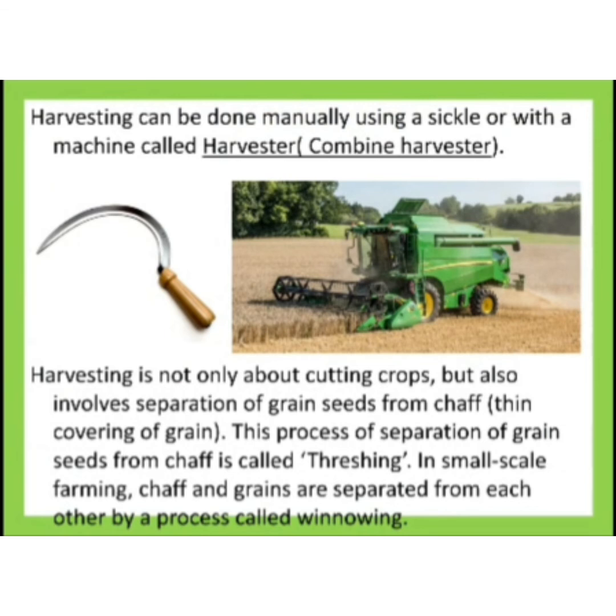Wind is passed through the chaff plus grain, and since chaff is lightweight, it gets blown away with the wind, while the heavyweight grains settle back. So in small scale, threshing is usually done by winnowing. It is a manual process. So what is a combine harvester? The name combine comes from the fact that it helps in cutting as well as in separating grains from chaff. That is, it does harvesting as well as threshing.